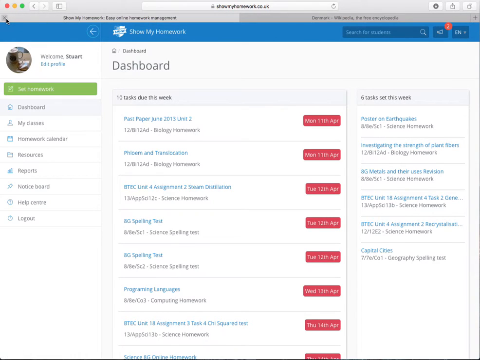Then once they've signed in as a teacher, you will be able to see their results in detail and see which words they've got right and which words they've got wrong. And that's the end of that little tutorial on showing you how to use spelling tests.